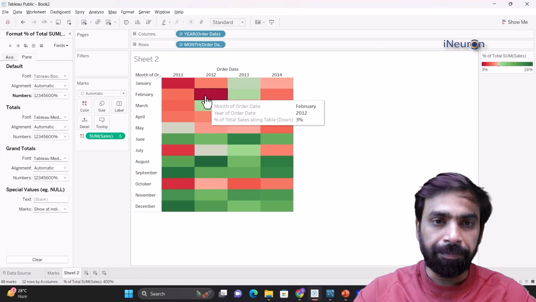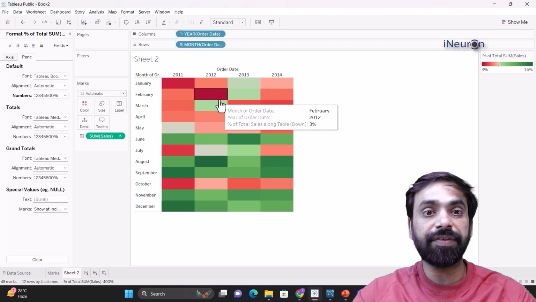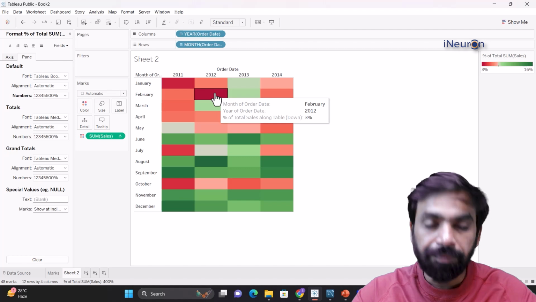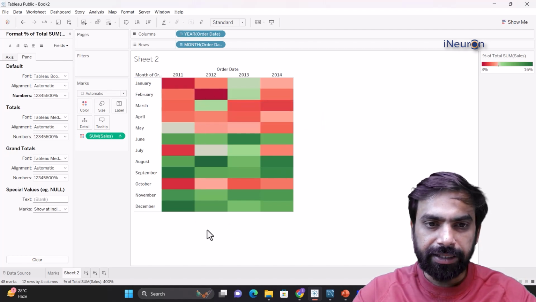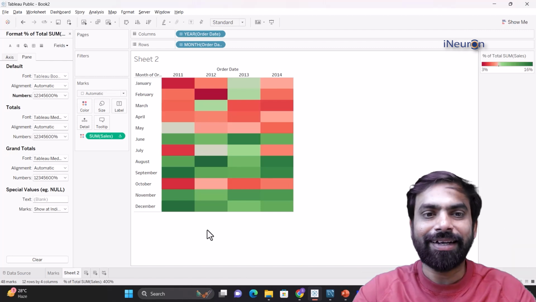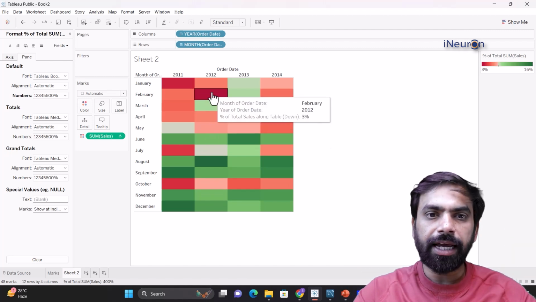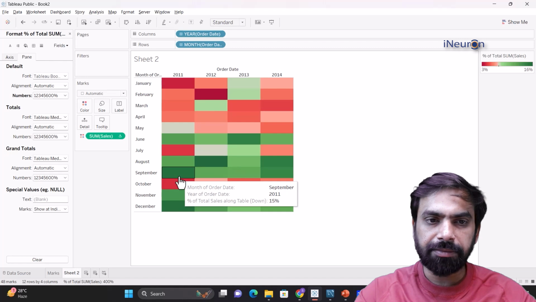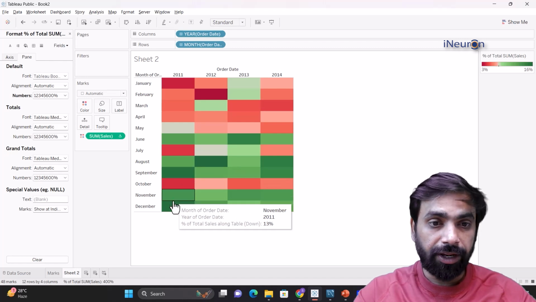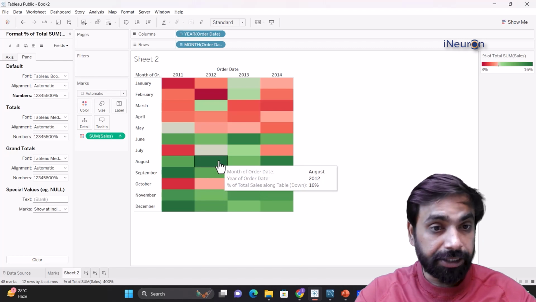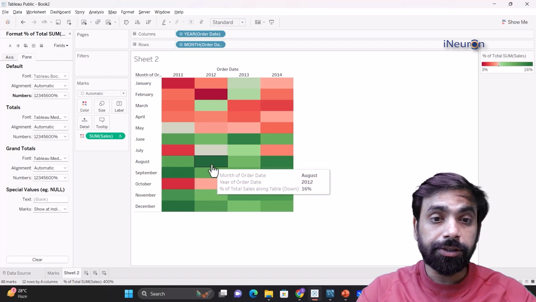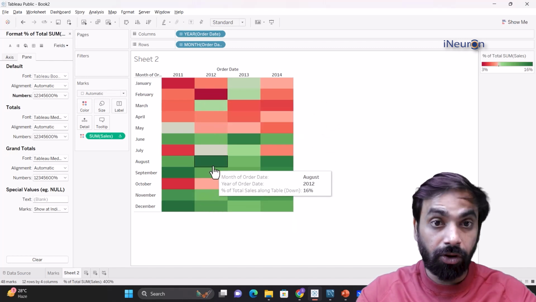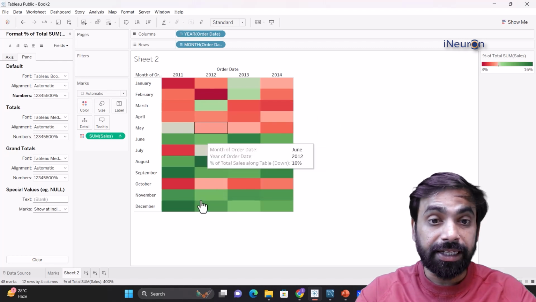For example, the minimum percentage increment over the previous month's sale in any year happened in Feb 2012, where there was just an increment of 3%. Or I should not say increment, but the contribution of a month's sale in the entire year is minimum in Feb 2012, when it just contributed 3% to the entire year's sale. Whereas the maximum contribution came somewhere over here in September, when it came out to be around 15%, and 15% over here. Similarly, 16% in August 2012. So August 2012 came out to be the biggest contributor across the entire data in a single month, in a single year.